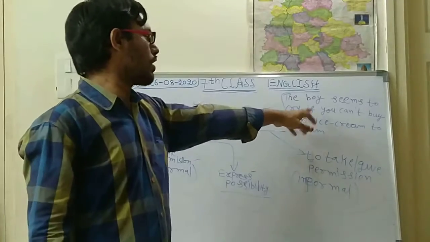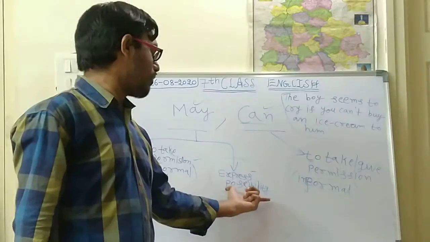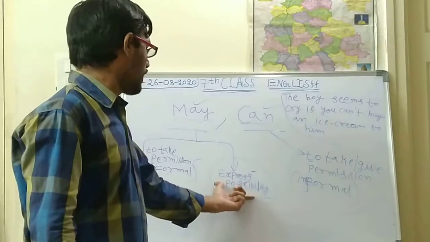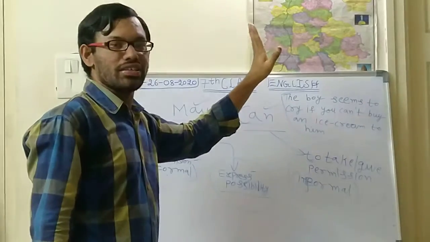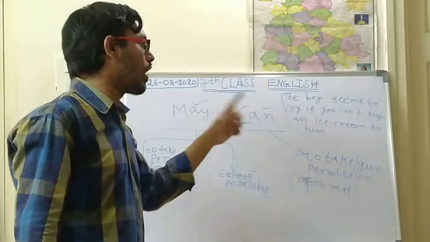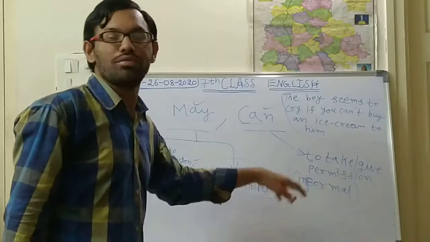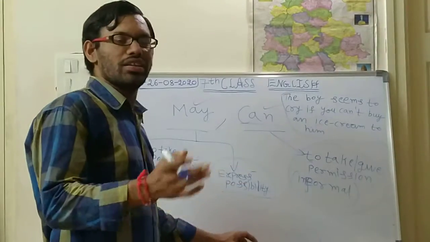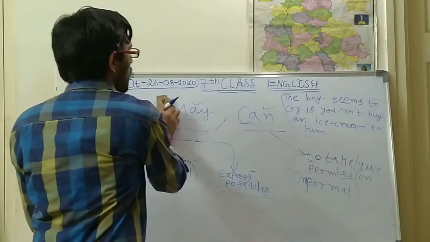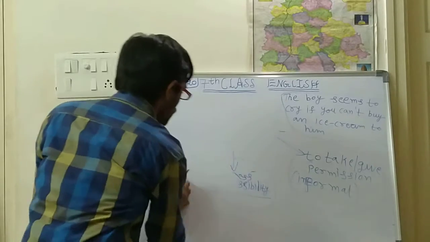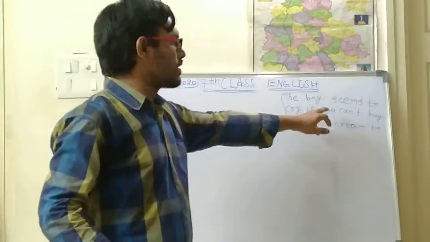Suppose you want to convert that sentence with the help of expressing possibility. In expressing possibility, there should compulsorily be may in that sentence. So how do you convert that sentence using may with the help of expressing possibility? We shall discuss that in today's class. The first one is that sentence only. I hope you are understanding. Here this is a sentence.